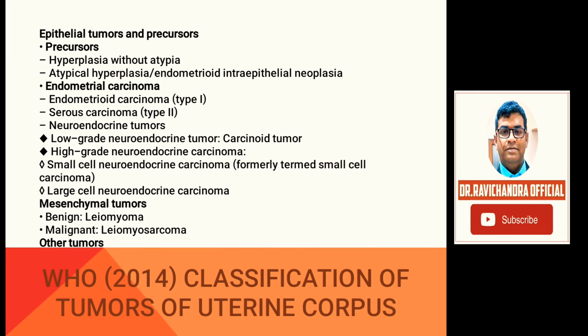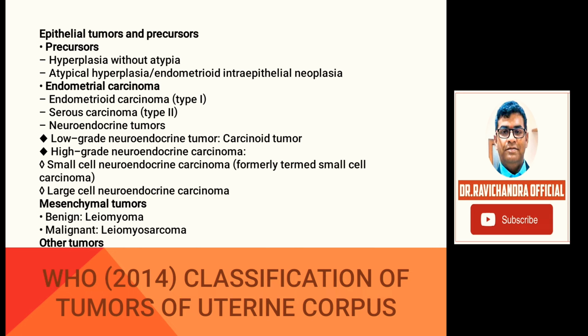WHO classification of tumors of uterine corpus. The epithelial tumors and precursors, mesenchymal tumors and other tumors. Epithelial tumors and precursors include hyperplasia without atypia and atypical hyperplasia or EIN, endometrioid intraepithelial neoplasia. And endometrial carcinomas, they can be type 1, type 2 or neuroendocrine tumors.